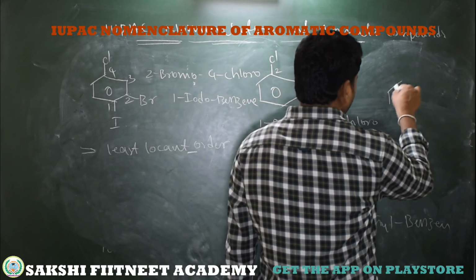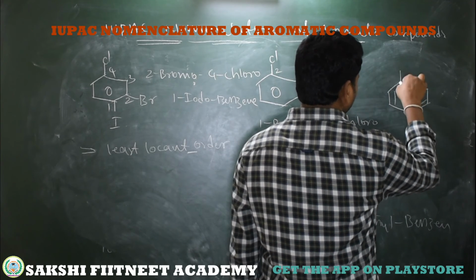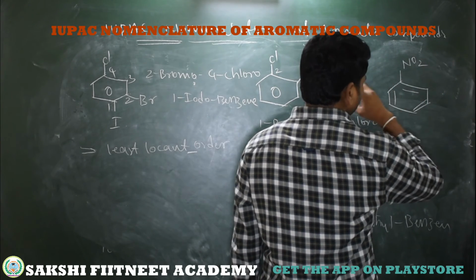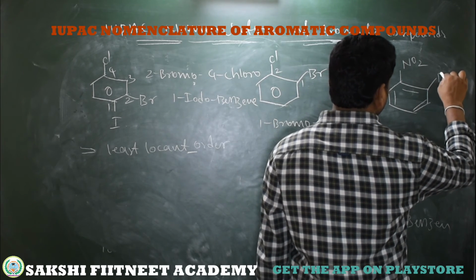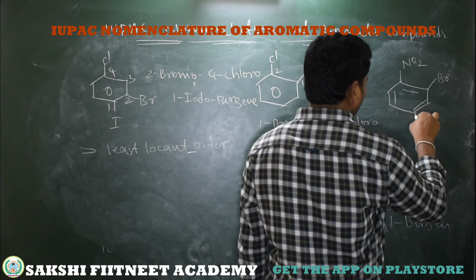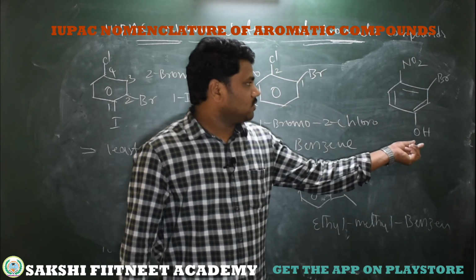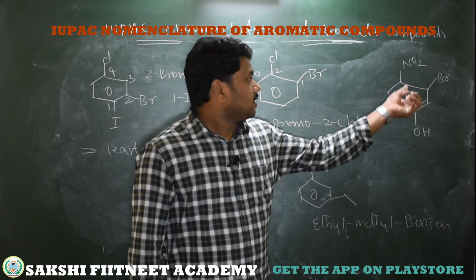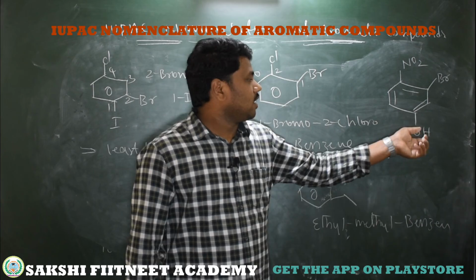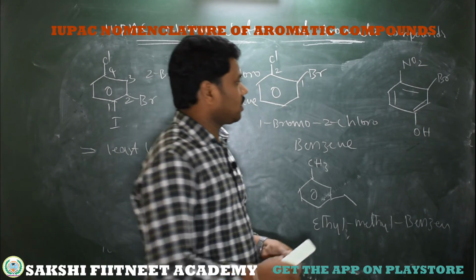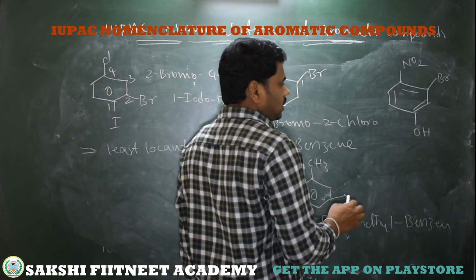Example, here this is the compound: NO2, bromine, and here we have OH. Actually alcohol is first priority group, this bromine is second, then nitro, but here we just follow least locant order, in which way we are getting a less number to all the substituents.